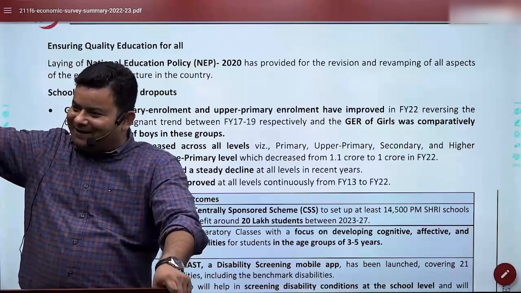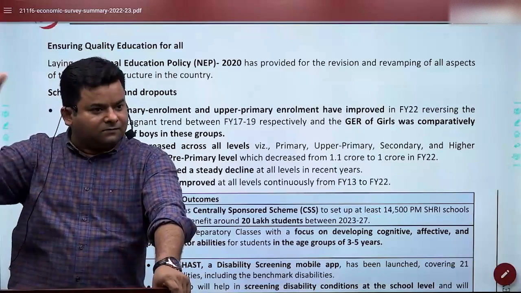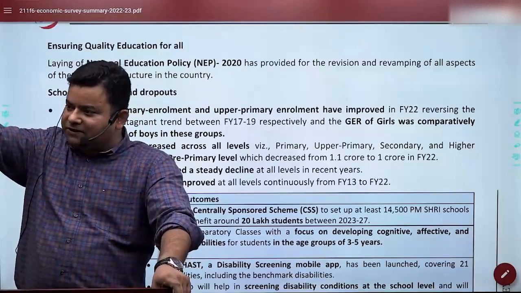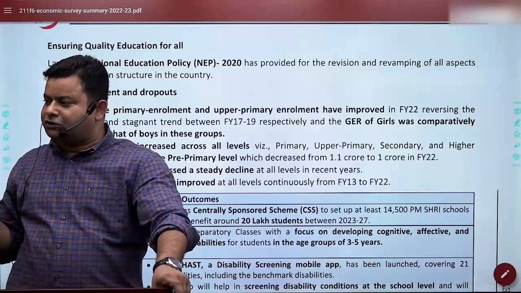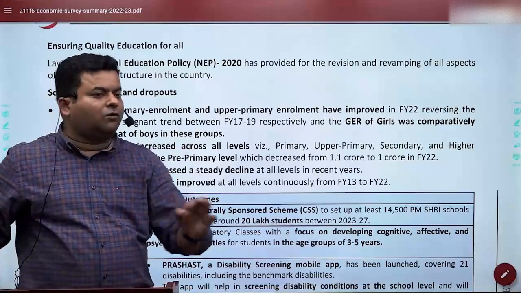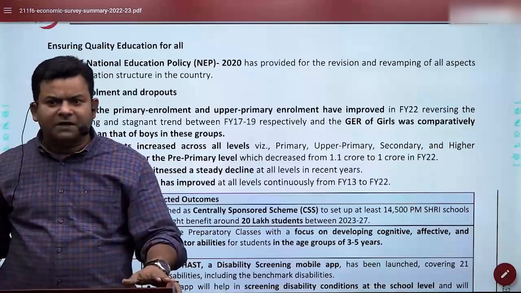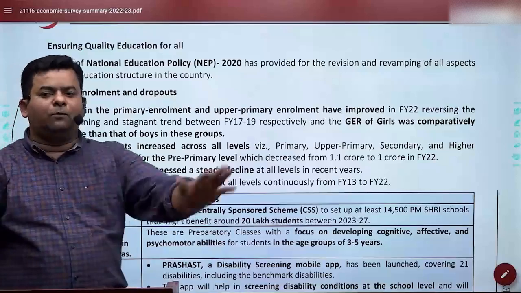Don't forget that part. If someone is failing, or for any reason started late, they are also there. If someone is 16 years old and in class 5, will be considered there only. So that is how the gross enrollment ratio is a key document to identify what the situation of education is. In India, if you see, GER is continuously improving across the board.